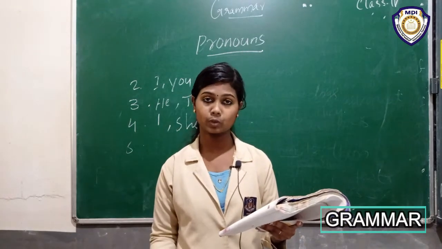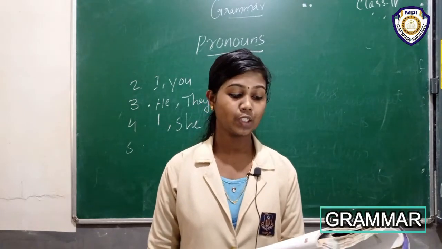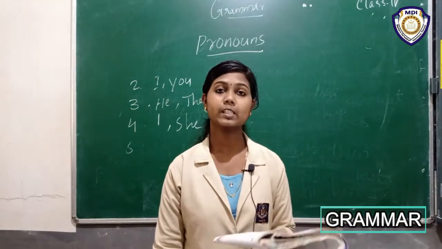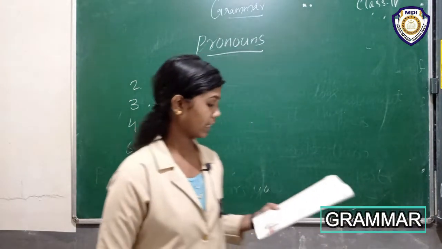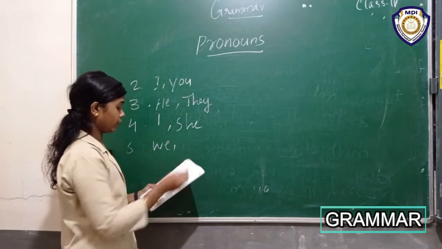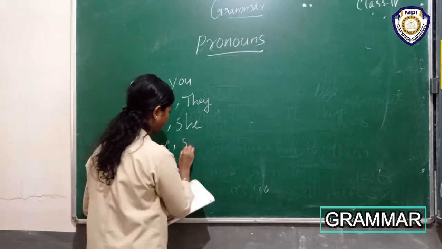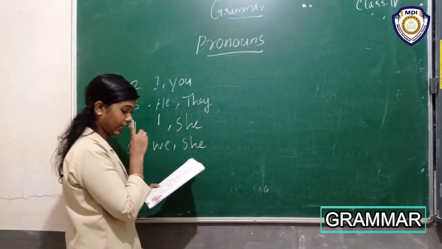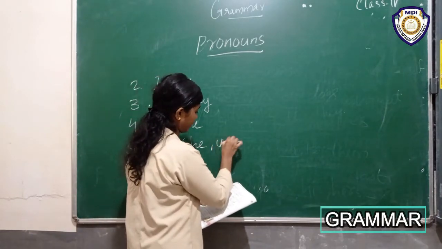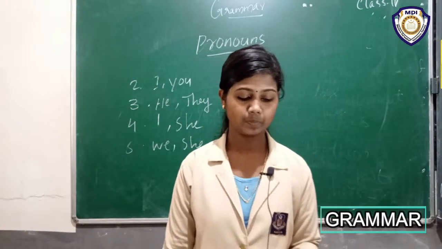Yes, first one. Very good. Your answer is correct. First one. We are going to Mrudula's house. She has invited us to her birthday party.